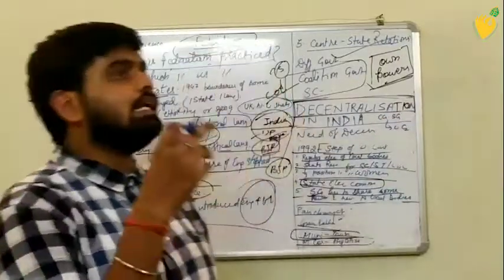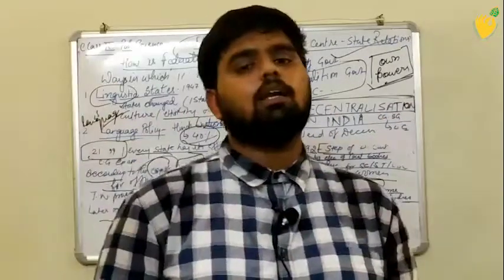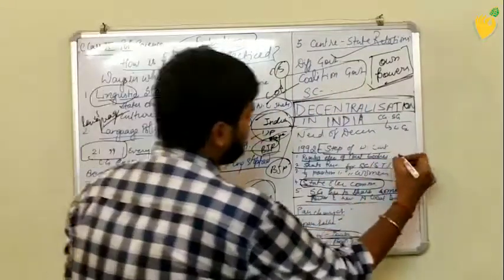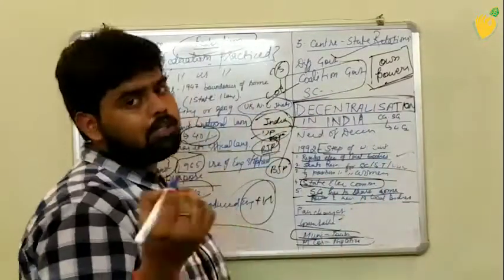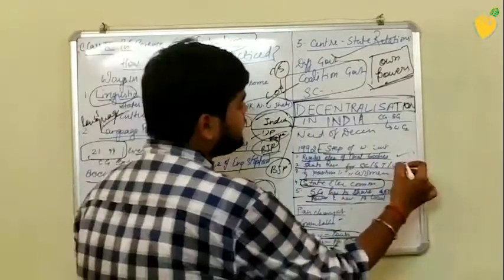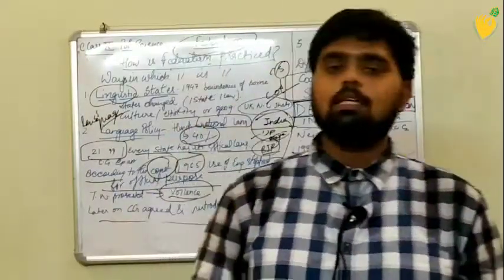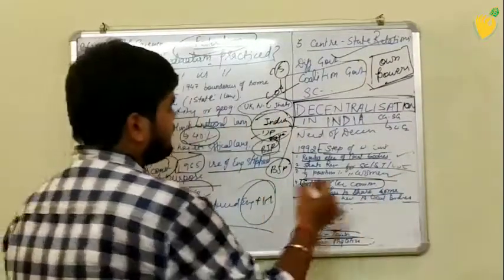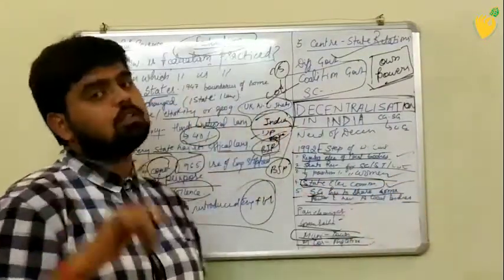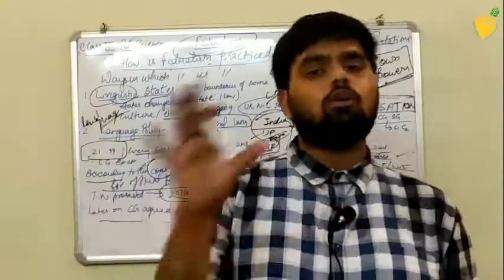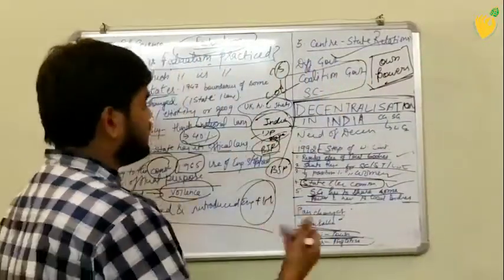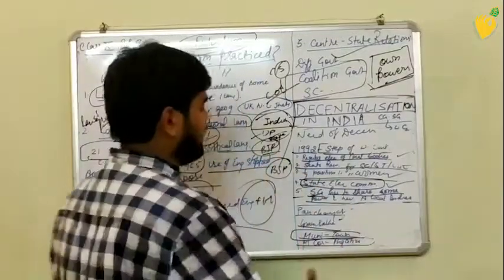It was said that regular elections need to be held. Earlier there was no regular election. Seats are reserved for SC, ST and OBC. One third of seats are reserved for women. A State Election Commission is also there, which looks after the election matters to be held at the proper intervals.